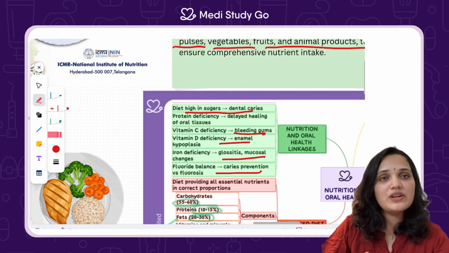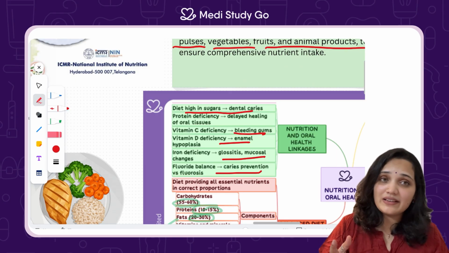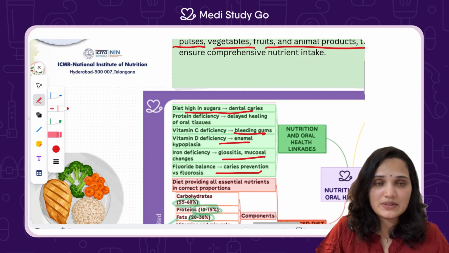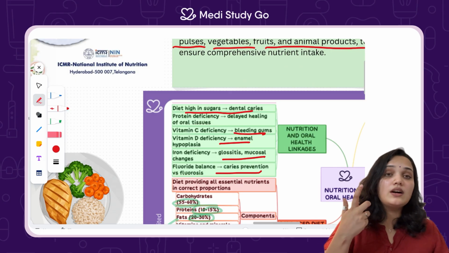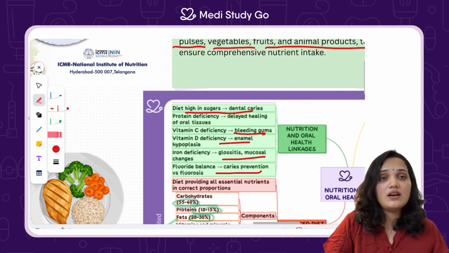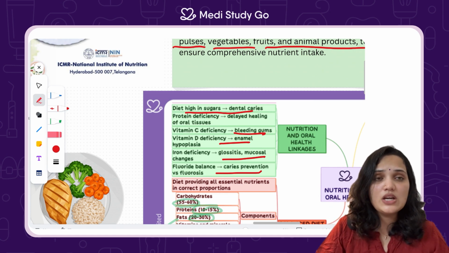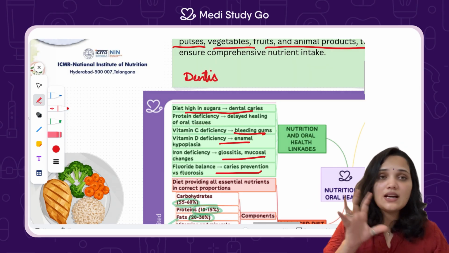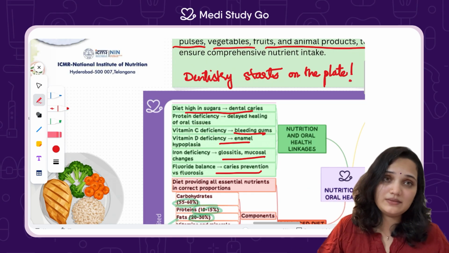Clinical dentistry will repair teeth, but public health dentistry will prevent it. The prevention begins long before eruption happens. It begins with maternal nutrition. It begins with infant feeding. It begins with a balanced childhood diet. So today, I hope we've understood that dentistry doesn't start in the mouth. It starts on the plate.